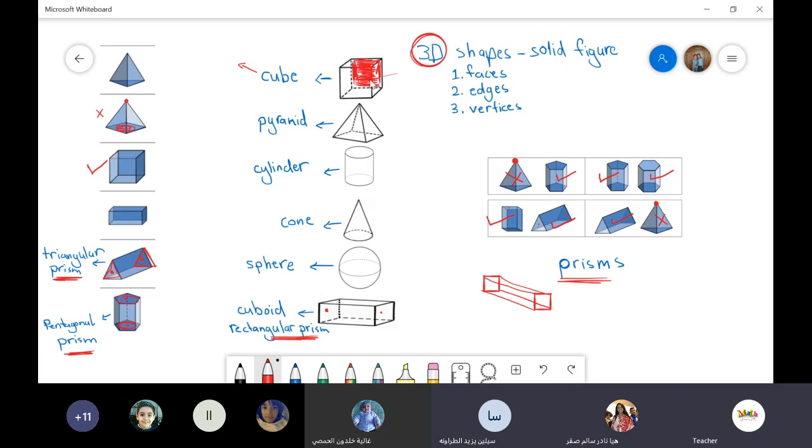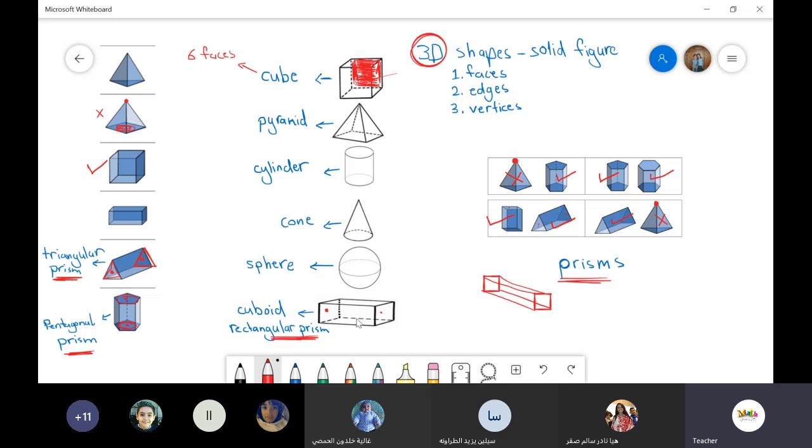A square. Excellent. So the face here inside the cube looks like a square. So all the faces of the cube look like squares. So the squares here, they are the faces. So if I ask you now to count all the squares, all the faces, how many faces can you see? Six. 1, 2, 3, 4, 5, and 6. They are 6 faces. Now here I'm talking about the faces, okay? They look like squares inside the cube.